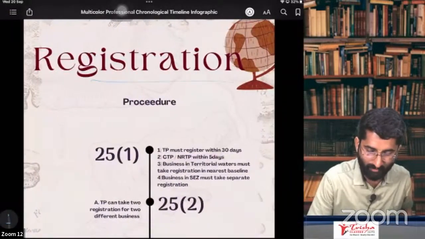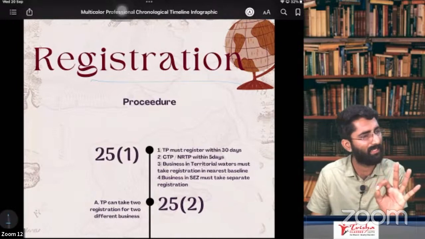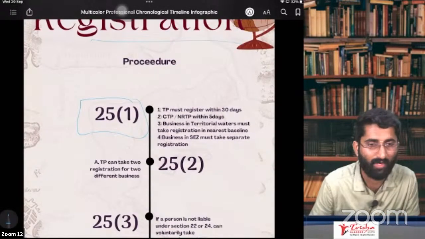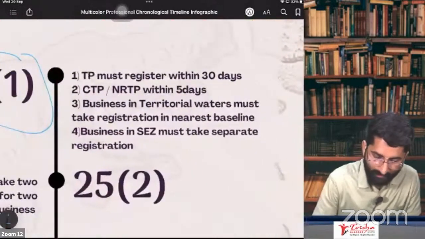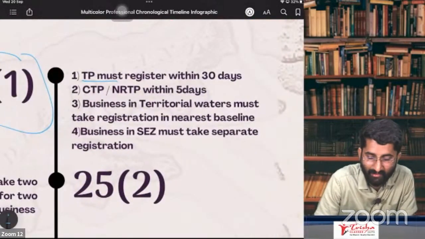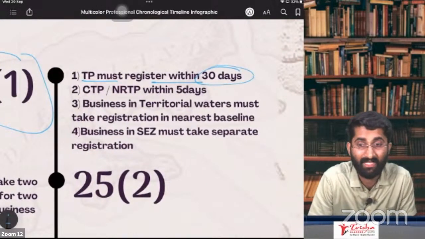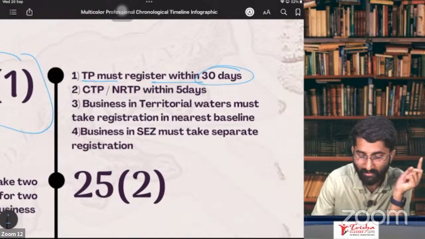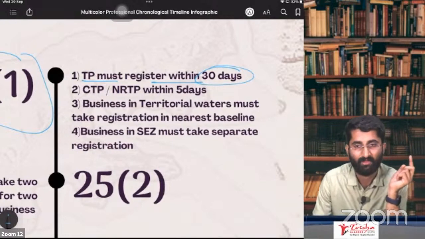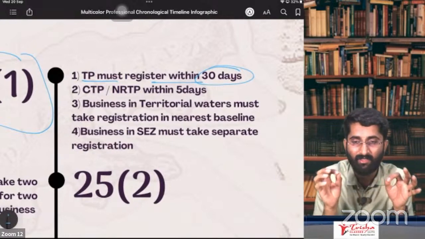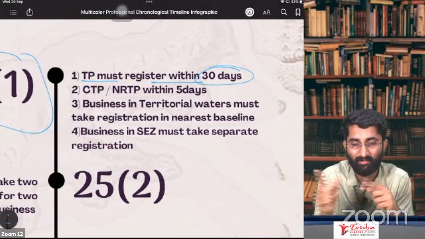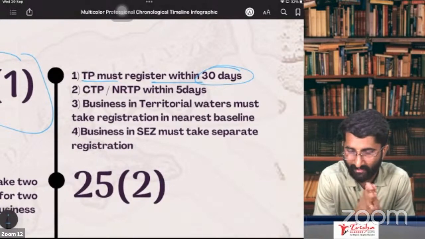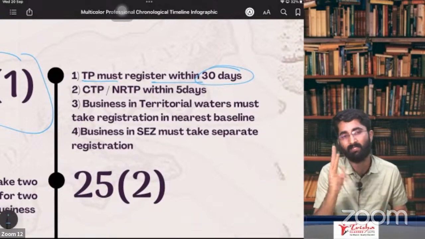Section 25 is the procedure of registration. We are discussing the procedure of registration. Very simple one. Section 25 subsection 1 says that a TP, taxable person, must apply for registration within 30 days. Then you will get the RTI. What is RTI? Not right to information. It is revised tax invoice. You get the option of a revised tax invoice if you are applying for registration within 30 days.